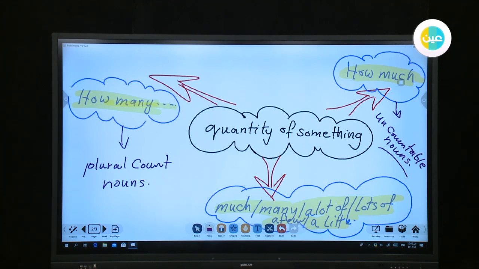This is the answer and another answers. On question 3, they give it to you: how much salt do you eat? Do you think that you can count salt? No one can count salt. So they give you the quantity here as an expression only, not to count something.